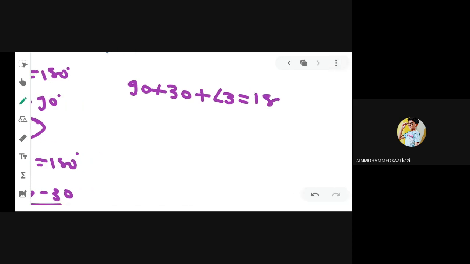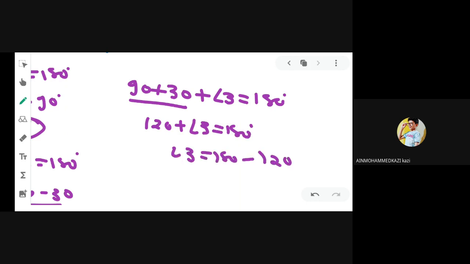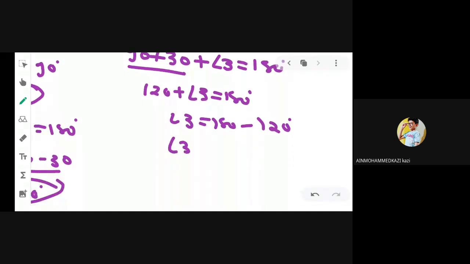We can find it easily from the angle sum property. So 90 plus 30, 120, plus angle 3 is equal to 180 degree. So angle 3 is equal to 180 minus 120. We get angle 3 is equal to 60 degree. It is the third interior angle.